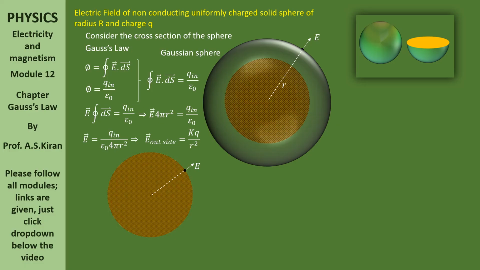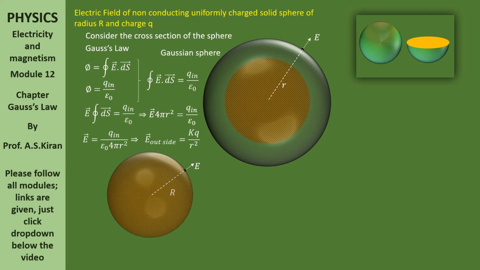At a distance capital R, because we are considering a point on the surface itself. Now, consider here also the Gaussian sphere. How much is the charge inside the Gaussian sphere? The total charge, obviously, that is small q.